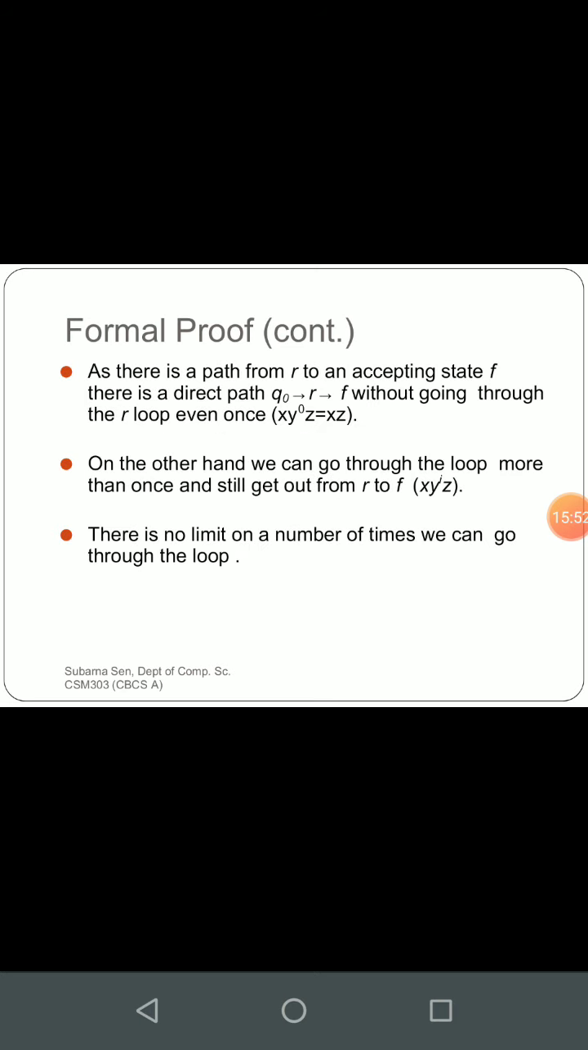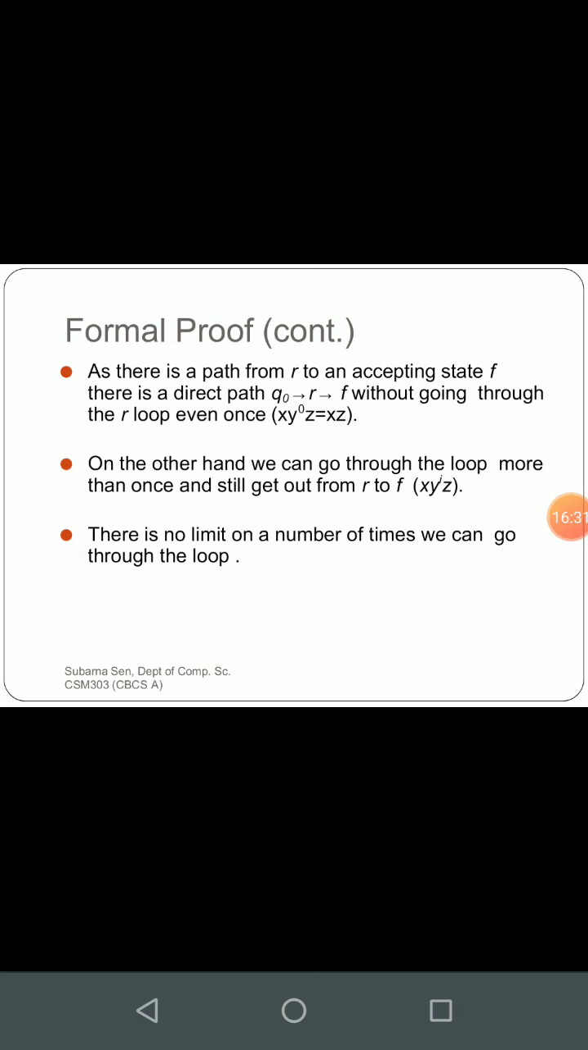Okay. So as there is a path from R to an accepting state F, there is a direct path from Q0 to R to F without going through the R loop even once. If you follow the diagram, you can directly move from Q0 to R to F without looping. Then it will be x y to the power 0 z, that is xz. On the other hand, we can go through the loop more than once and can still get out of R to F, that is x y to the power 1 z.